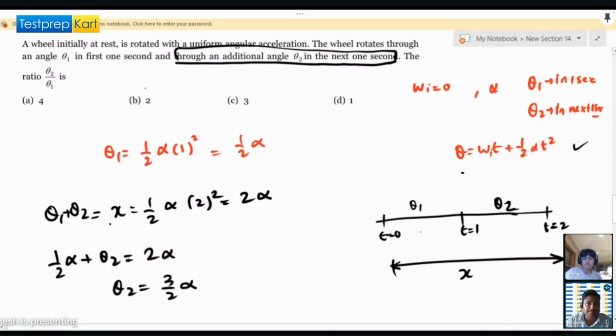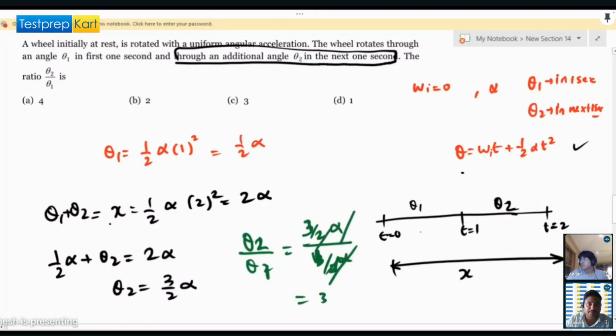The ratio will be, the other way around, theta 2 over theta 1. So 3 over 2 alpha and 1 over 2 alpha, right? So alpha, alpha gone, 2, 2 will be gone. So it will be just 3.